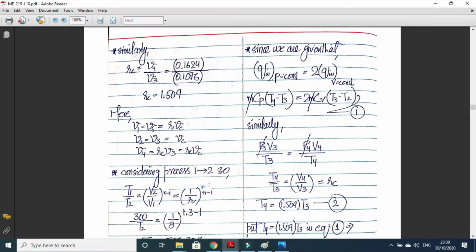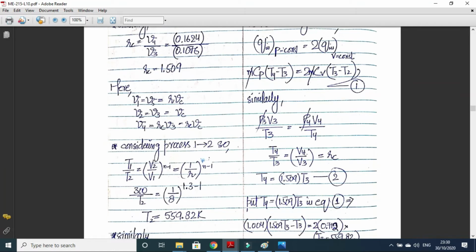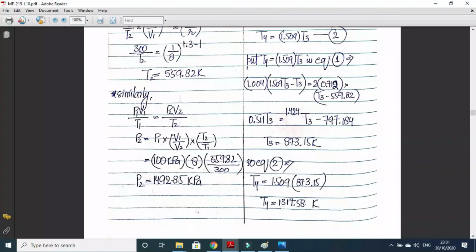Now we have given that Q in at constant pressure is 2 times Q in at constant volume. We can put the values: Cp (T4 minus T3) equals 2 Cv (T3 minus T2). Now T4 is also unknown, T3 is also unknown. So we can call it equation number 1. We can derive another equation by using the ideal gas relation on process 3 to 4. P3V3 upon T3 is equal to P4V4 upon T4. Pressure will be constant during the process 3 to 4, so P3 and P4 will be cancelled out. T4 upon T3 will be equal to V4 upon V3. V4 upon V3 is actually the cutoff ratio. So we have another equation in terms of T4 and T3. So we can solve equation number 1 and 2 simultaneously to know the values of T3 and T4.